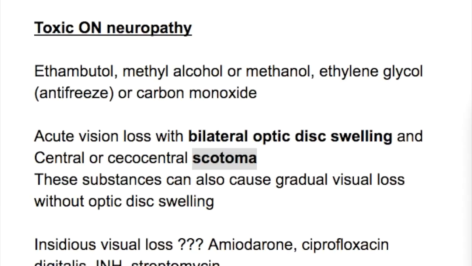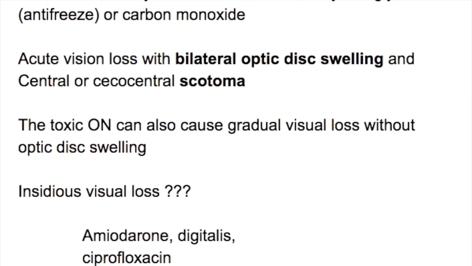What are the clinical features? Acute visual loss with bilateral optic disc swelling and central or cecocentral scotomas. The toxic optic neuropathy can also cause gradual visual loss without optic disc swelling.